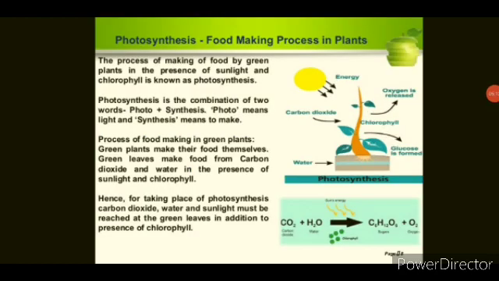We can represent photosynthesis by the following equation. You can see that carbon dioxide plus water, in the presence of sunlight and chlorophyll, will be converted into food, which is also called carbohydrate, and releases oxygen. This is the equation of photosynthesis. In this photosynthesis reaction, you can see that oxygen is released as a byproduct.